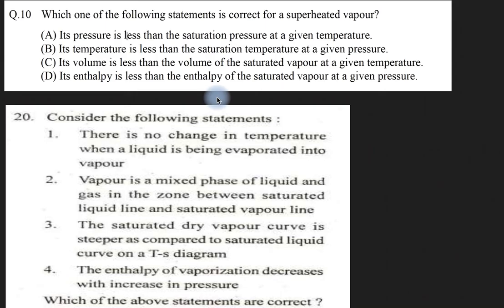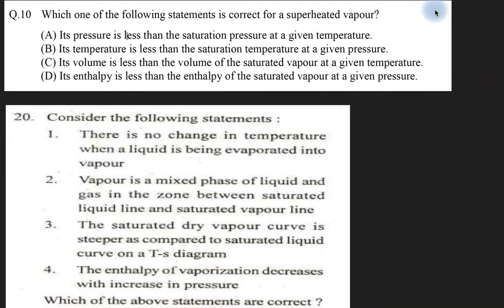Hello friends, we will discuss this question that has come previously in the GATE and ES examinations on superheated steam. Which one of the following statements is correct for a superheated vapor? This type of question is usually covered with a graph.